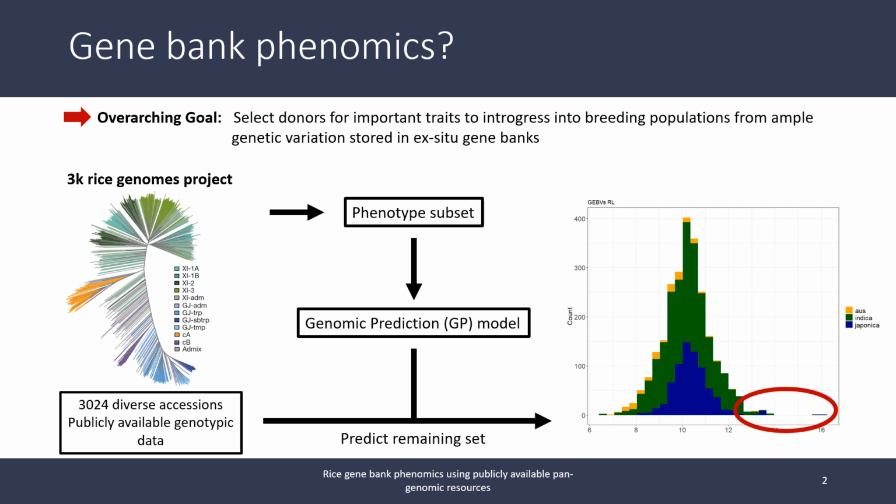For rice, a large genetic resource is available in the 3K Rice Genomes project. This consists of 3,024 diverse accessions spanning all subpopulations of rice, along with genotypic data for every single one of these accessions. By phenotyping relatively small subsets of these, we want to establish genomic prediction models that are able to predict phenotypes of accessions that have not been part of the training data. This enables selection of potential donors for rice breeding programs with reduced phenotyping effort.